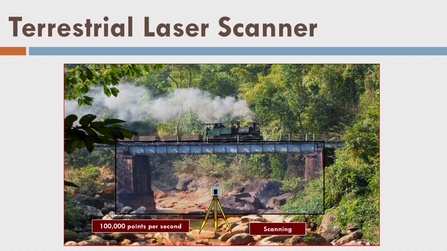Similarly, now we have the mobile laser scanner. In case of a mobile laser scanner, the same laser scanner is mounted on a vehicle like a jeep or car. In that four-wheeler, we have GPS as well as IMU, and as a result, when it moves on the road, it will acquire the data of the buildings, and it is also registering the data at every second or even a fraction of a second. So that is the idea about the mobile laser scanner.